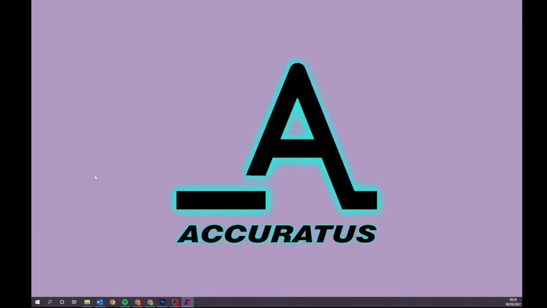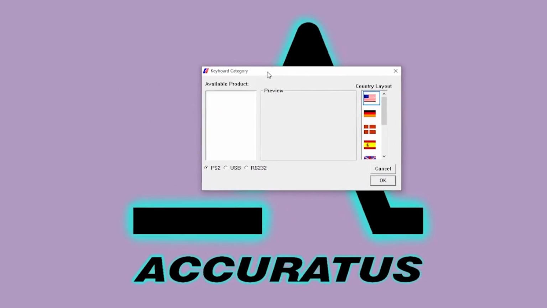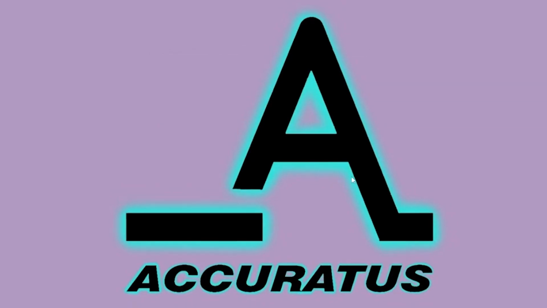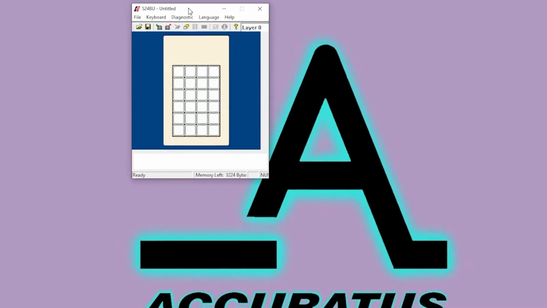A window will pop up. Select the connection you are using. For this example, I'll be using USB. Be sure to select a language which works for you. I'll be using UK English for this demo.